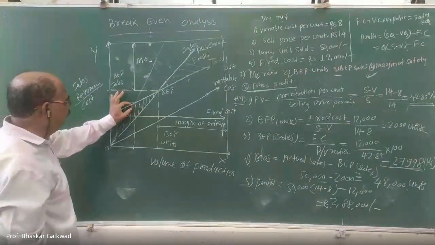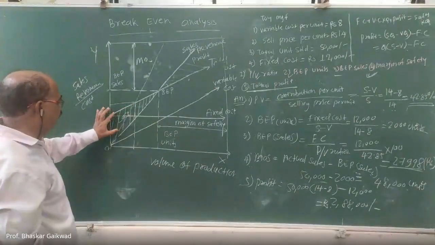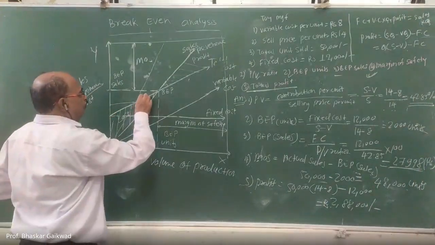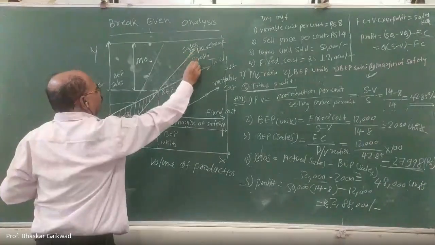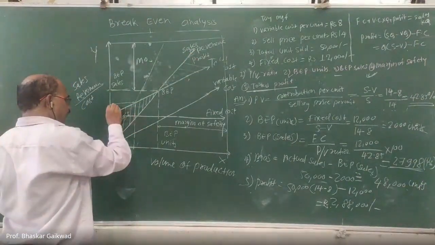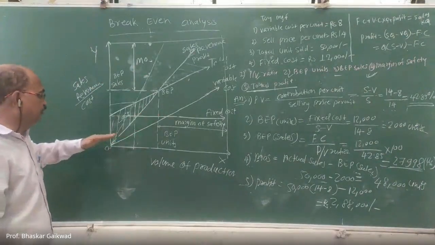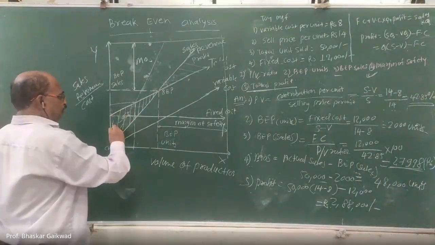So while shifting, you can see that this is the total cost and this is the sales revenue. Correct. So here, sir, you will get more profit. Here you will get more profit. Correct. But here the loss is the same. Again, if we go like this way, again here more profit. If we decrease here, this is the total variable cost.